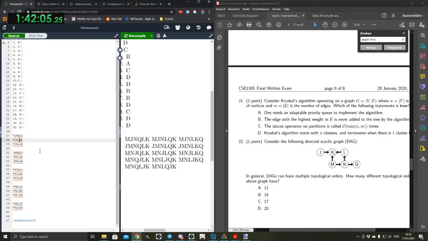We can pick K after L. Is there any other way to change these last three nodes? We cannot put K any further before L. We already have Q, L, K. Everything with J at the start is already done, I think. I think the answer is 14 then.